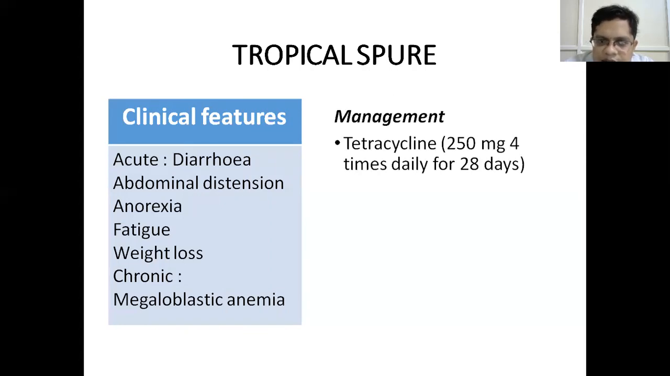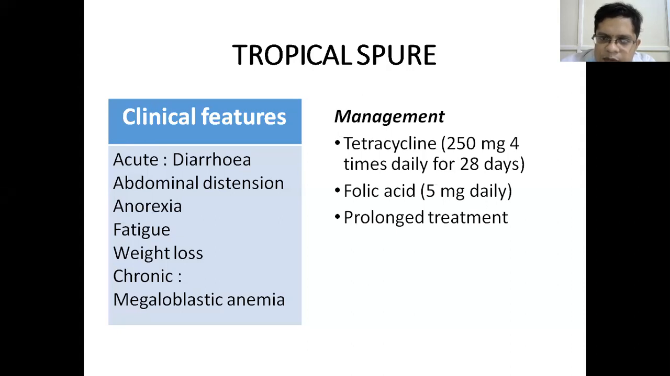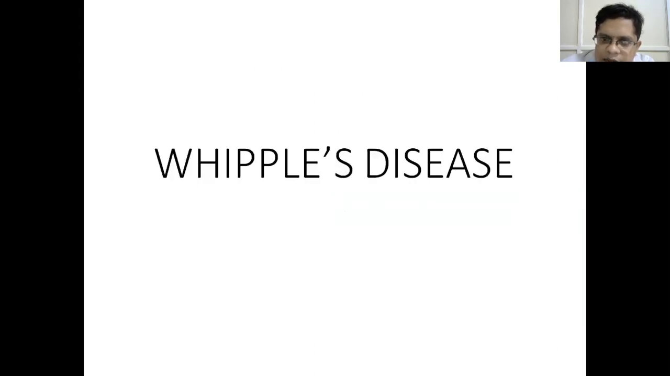So how do you manage? Because infectious agents are proposed to be the cause of this sprue, which is seen in tropical areas, you give antibiotics, tetracycline 250 mg 4 times daily for 1 month. Similarly, folic acid and vitamin and mineral supplementation must be given. Prolonged treatment is required in order to decrease the burden of bacteria and decrease the symptoms. So tropical sprue is just like celiac sprue, but the etiology is supposed to be an infectious agent. You treat it by antibiotics and vitamin and mineral supplementation.